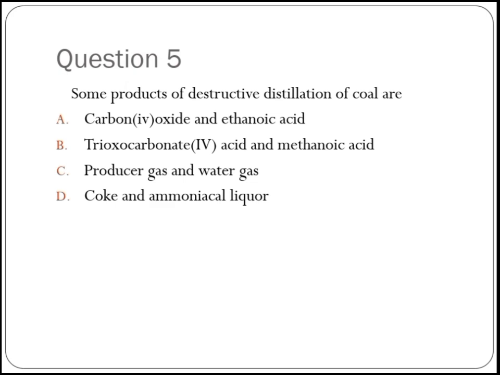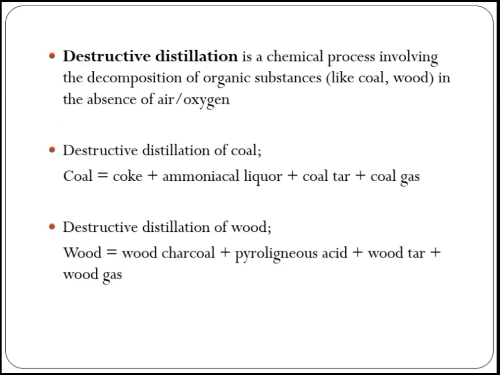So what is destructive distillation? Destructive distillation is basically the heating and decomposition of a particular substance in the absence of air or oxygen. So the answer to this question, to cut the long story short, is actually D. Let me show you. So here it is. The destructive distillation of coal gives you coke, ammoniacal liquor, coal tar, and coal gas. Those are the four products you get there. Wood too can undergo destructive distillation. The products are wood charcoal, pyroligneous acid, wood tar, and wood gas.